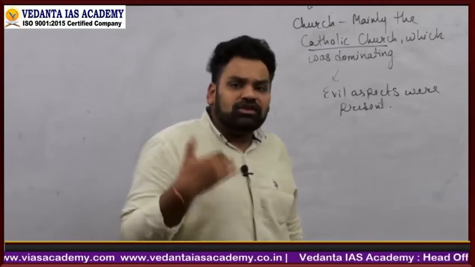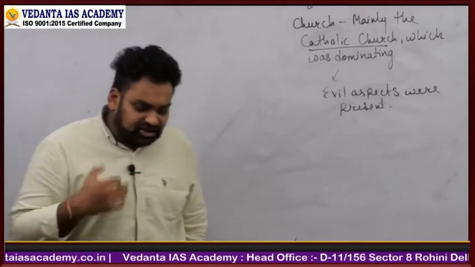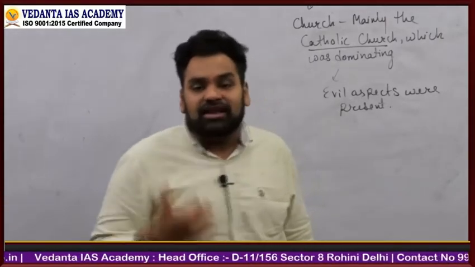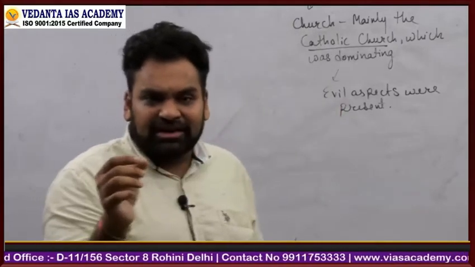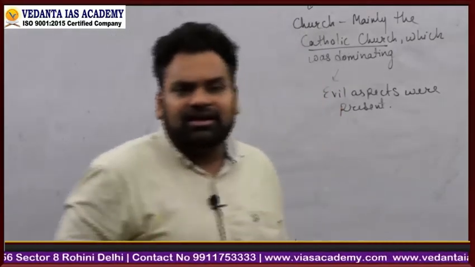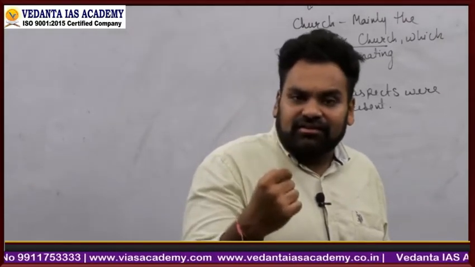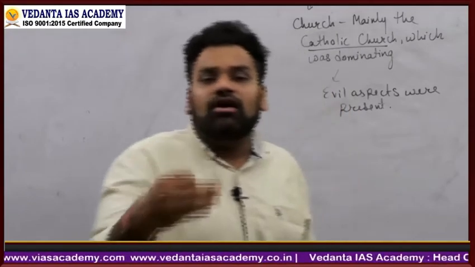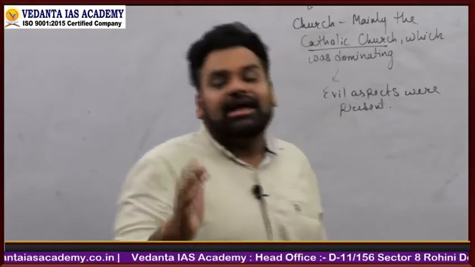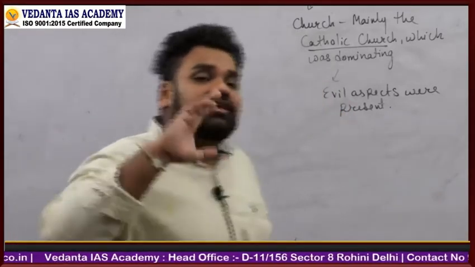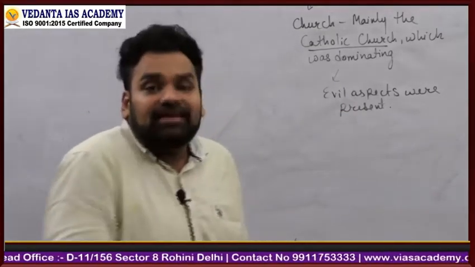So basically the overall picture that comes out of this particular period is that the church was dominating in a very, very evil aspect. If you see Galileo Galilei, he just made a very small argument, if I remember it correctly. He said that it is not the planets, it is not the sun which revolves around the earth. It is basically vice versa, that the earth and other planets revolve around the sun. He just had a little argument, you see.